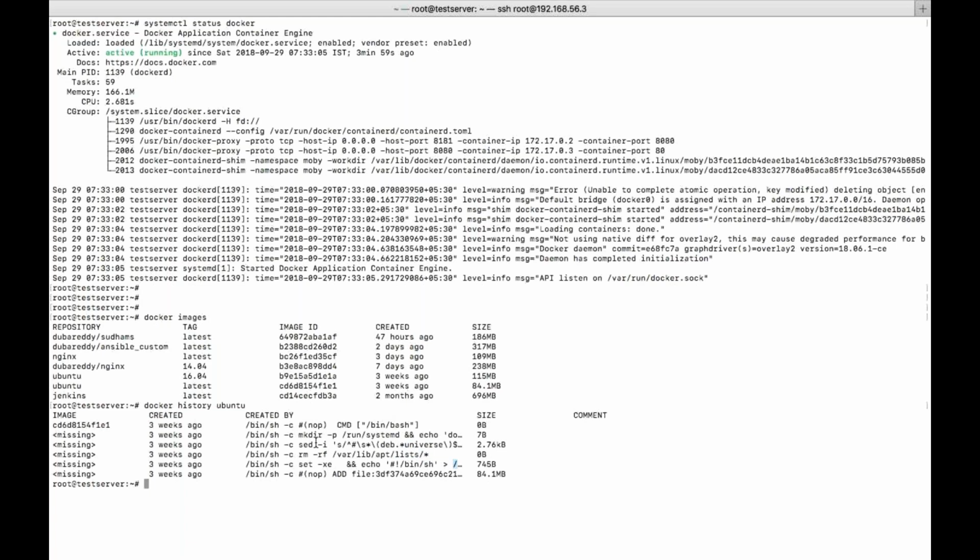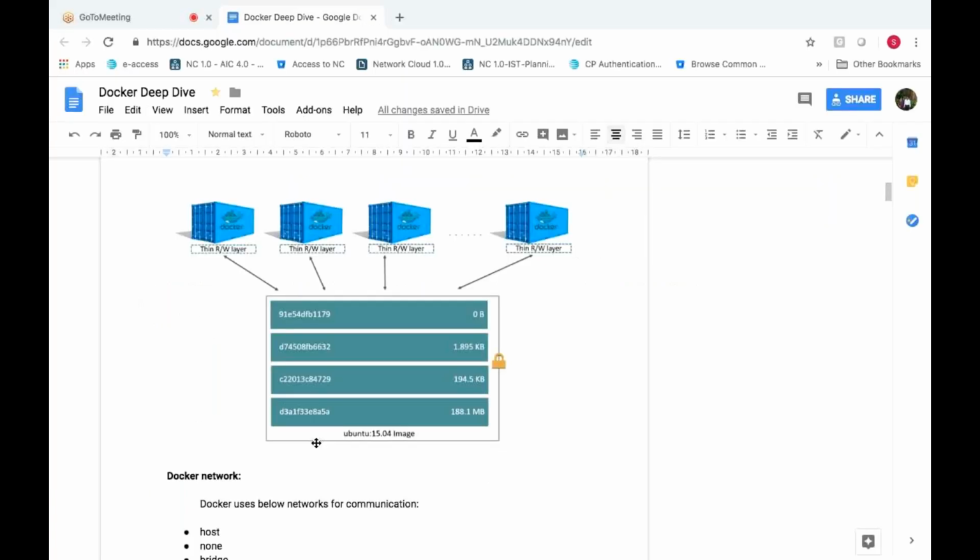Just like we have an ISO, right? An ISO has a group of directories, libraries and binaries written into it, all bundled together and written as an ISO. Similar to that, your image is nothing but a number of layers bundled together and shown as an image. And your image is not writable, it is only readable. You can read the information but you cannot write the information.